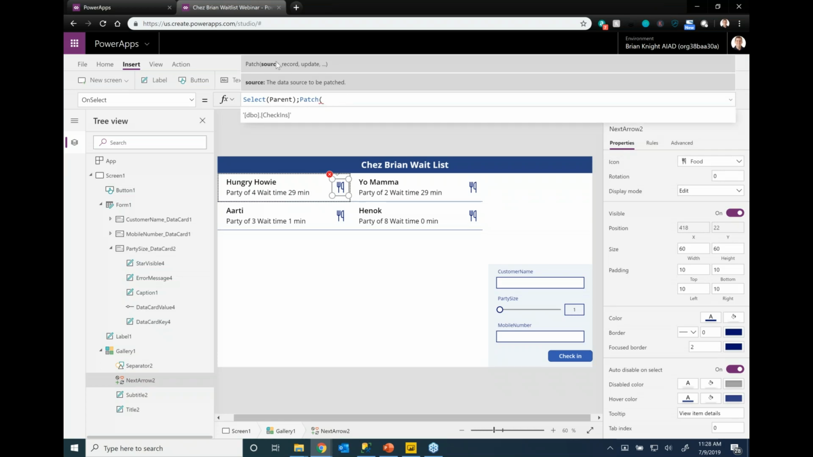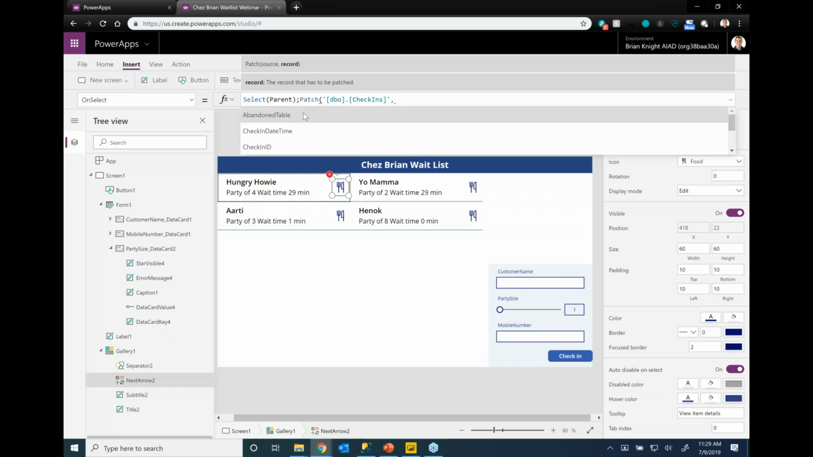And you can see that right up top here, it's telling us what source do you want to update? Well, I only have one source, so I'm going to click it, hit comma. What record do you want to update? Well, the record is this item. That's the record that you're actually clicking on right now in the gallery. Then I'll do comma. Now I specify a set or a list of columns that I want to update.